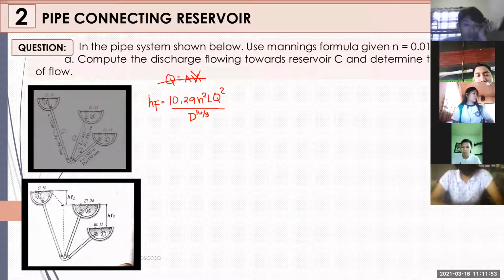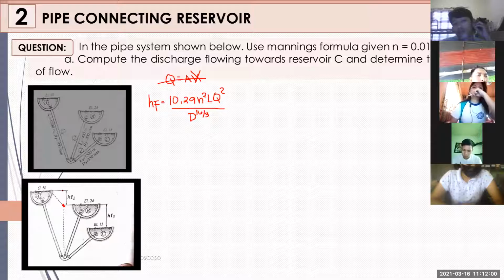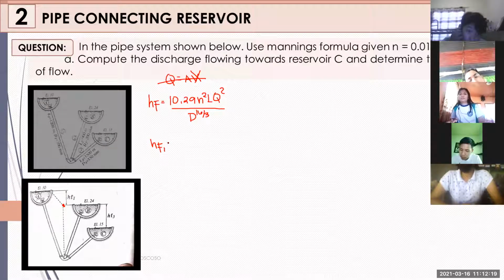Okay? So you have here, ang datum niya is level lang ng ating reservoir B. You know, based on the problem, yun yung nagiging datum niya. So therefore, you have here your head loss at 1 and you have your head loss at 2. So based sa principle kanina, pwede daw natin makuha yung head losses, 'di ba? Pwede natin makuha yung head losses between the difference between the two elevations. Ibig sabihin, pwede natin makuha yung HF1 or yung head loss at 1 natin with the difference between the elevation at A minus the elevation at B. Ganyan na lang, Z na lang yung magiging variable ko ha.